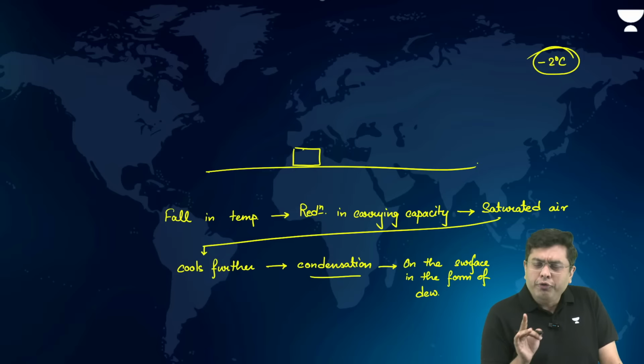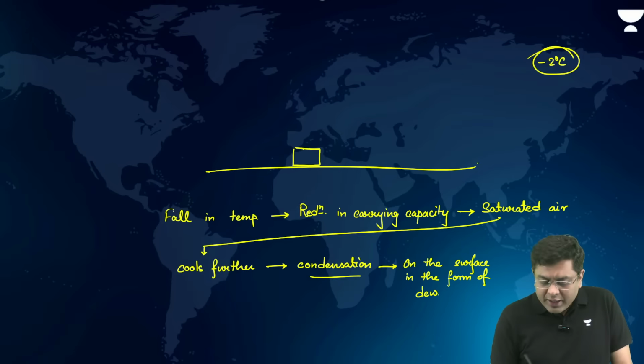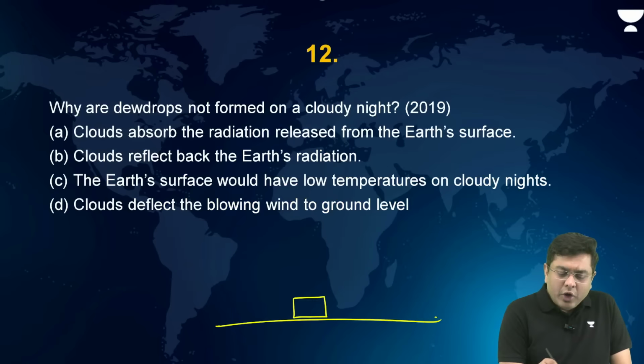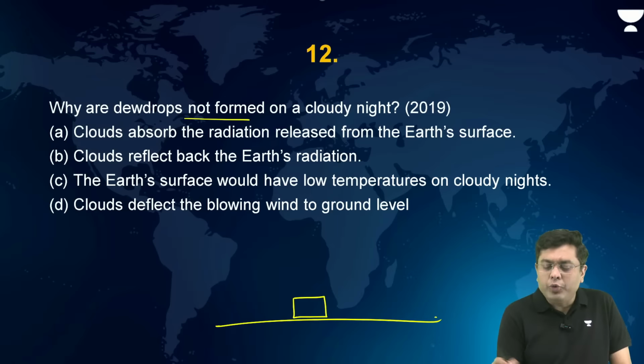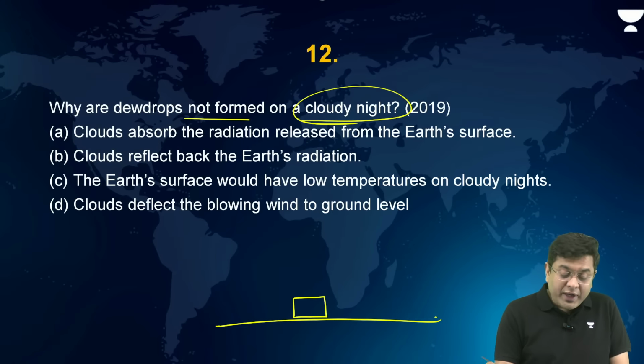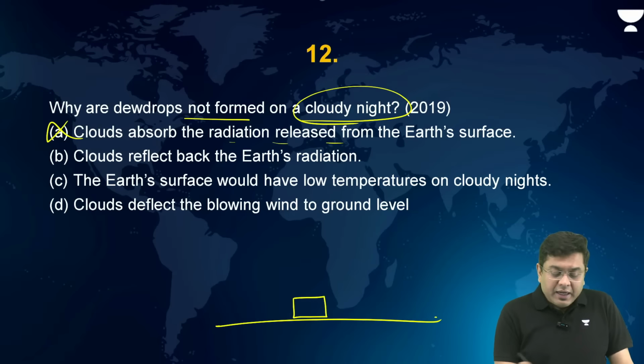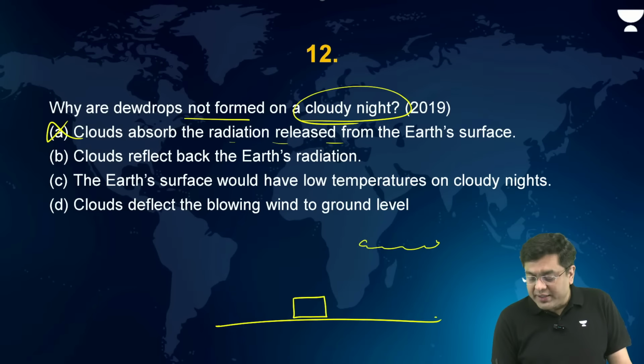Now, for the dew formation, we know that there is a requirement of a substantial fall in temperature. Okay, but here the question is, why is it not formed on a cloudy night? So in the case of a cloudy night, the clouds absorb the radiation released from the Earth's surface. If the clouds were to absorb the radiation, it would lead to a fall in temperature. Incorrect. Clouds reflect back the Earth's radiation. The clouds which are there, that long wave terrestrial radiation, that is reflected back.